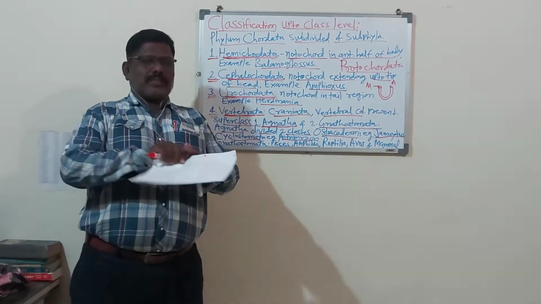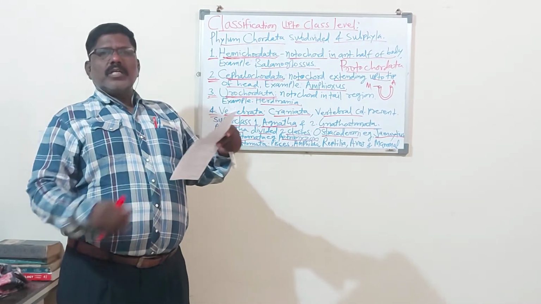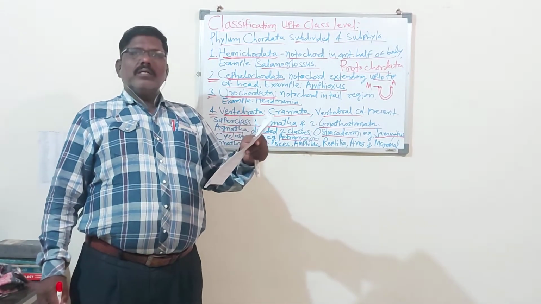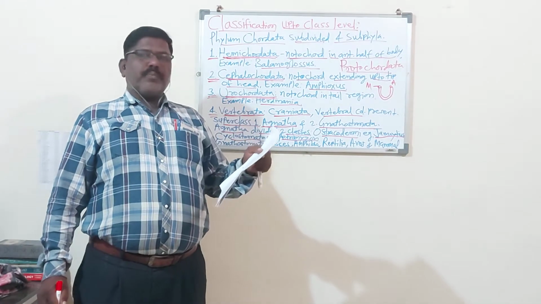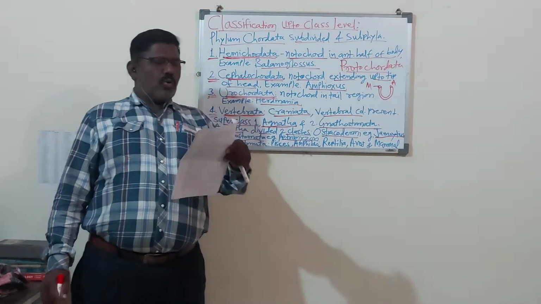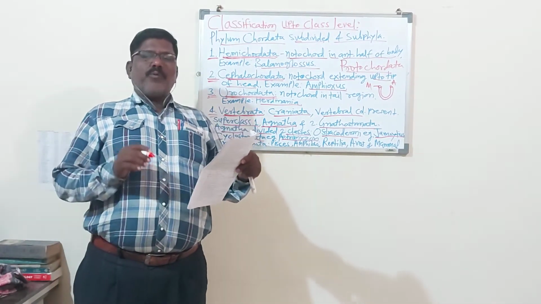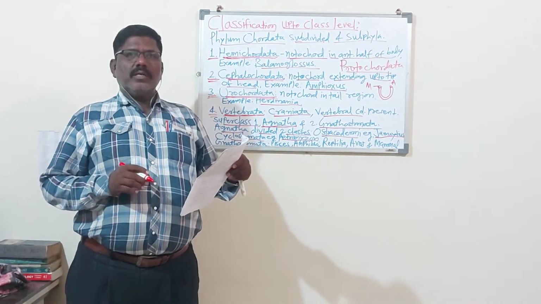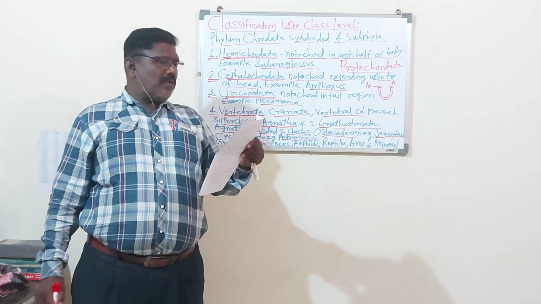This is your syllabus. In unit first, there are 3 chapters. The first chapter is introduction to chordates. In that chapter, the first point is the salient features, and the second point is the classification up to class level.